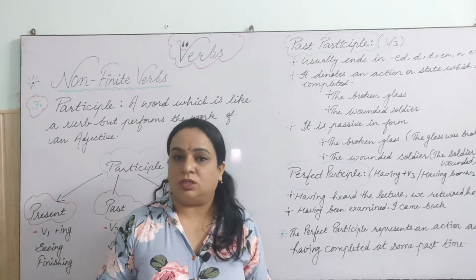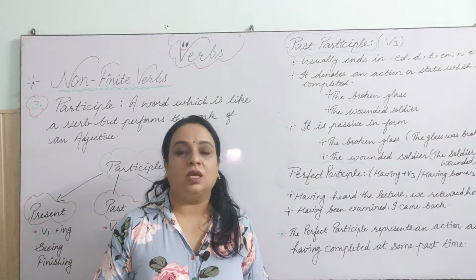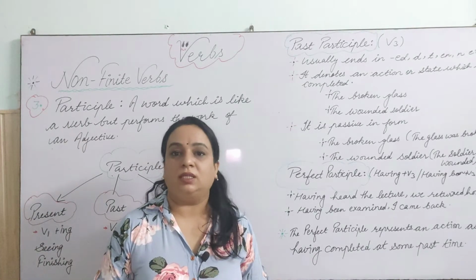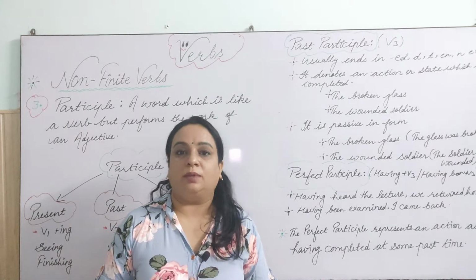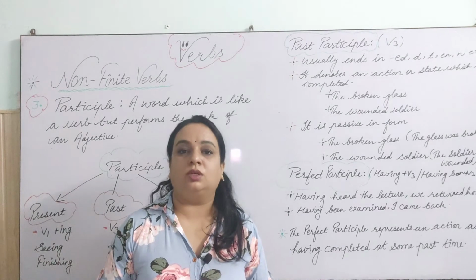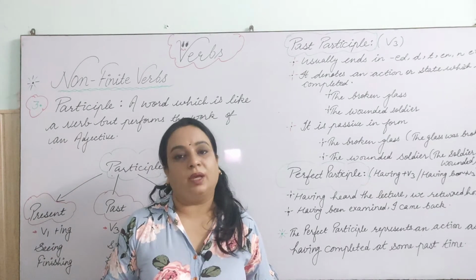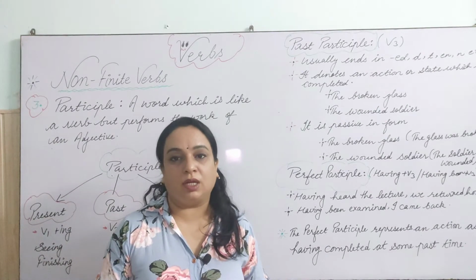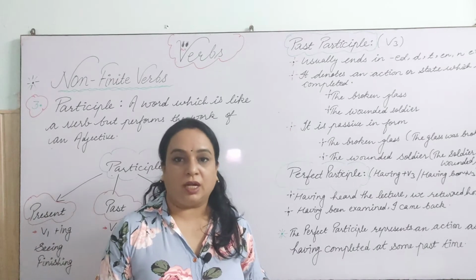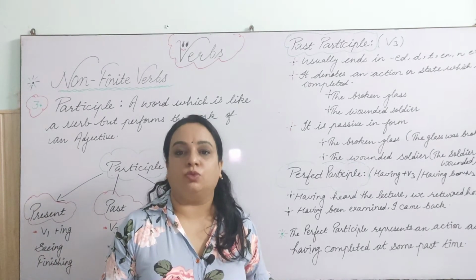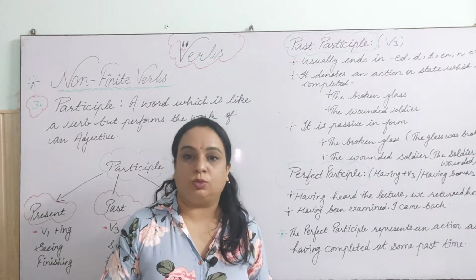So dear students, in infinitives we learned that to plus verb first form is known as infinitive. Sometimes it is used without to also, so there it is called bare infinitive. The list is provided in the video. Please watch that, after which verbs we have to use the verb without to, the infinitive without to, right?